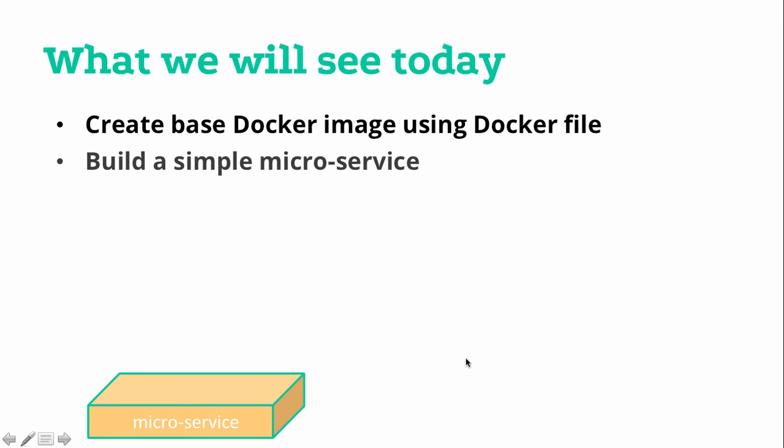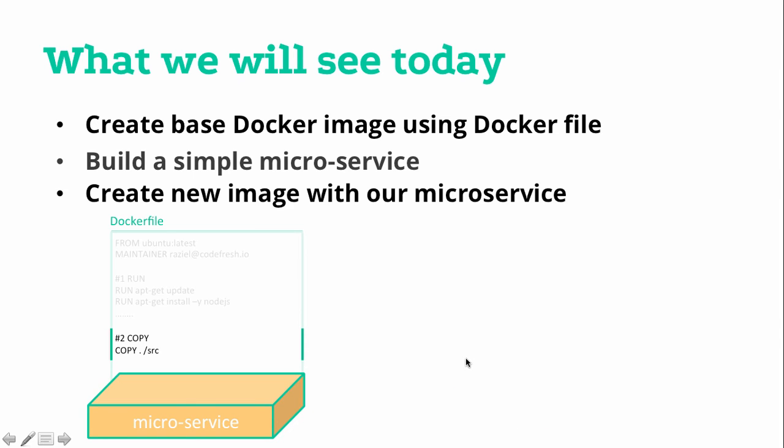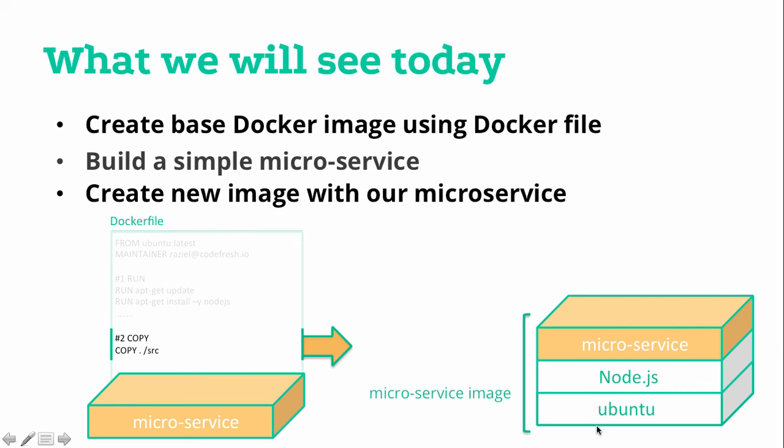We then created a microservice and updated the Dockerfile to copy first the package.json, run npm install, then copy all the rest of the repository, specifying the working directory and the default command, and that created an image that we can simply run with a docker run command.